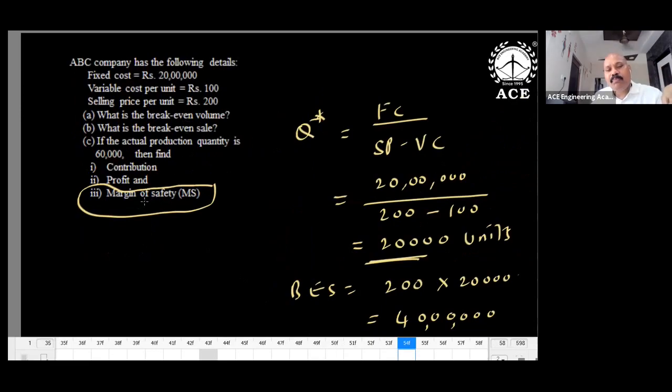Okay, now a new thing you got here: margin of safety. So what is margin of safety? Now I'm going to show. Margin of safety is like the factor of safety. At break even point, no loss, no gain. So what is the loss? Zero loss. What is the gain? Zero gain. Above break even point, you will get profit. That is known to us. Margin of safety means above break even point, how much gap is there? That is margin of safety.